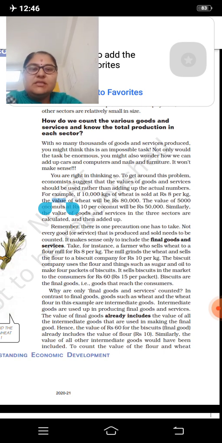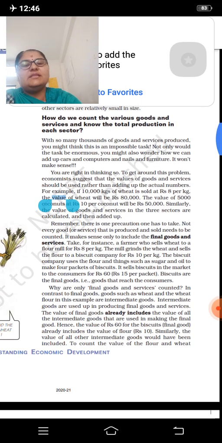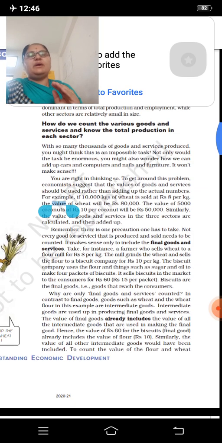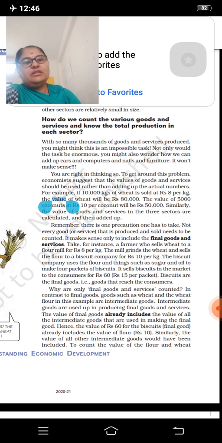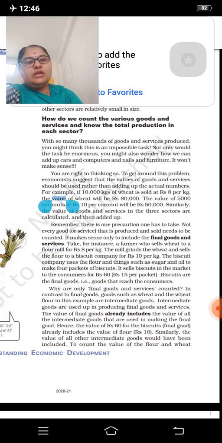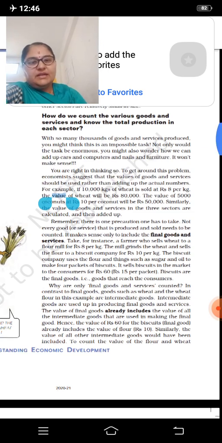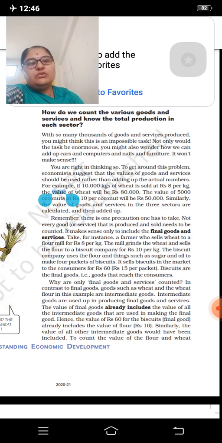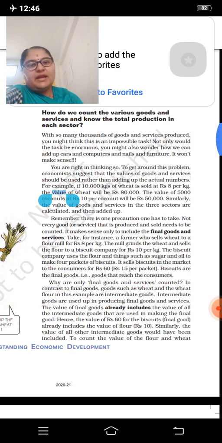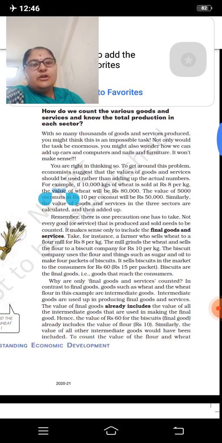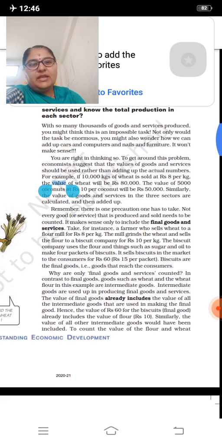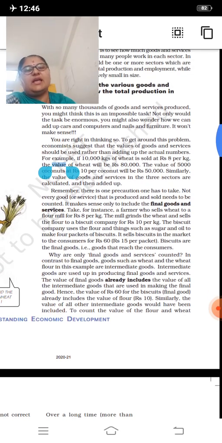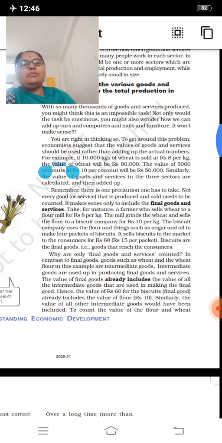Let us compare all these three sectors, that is the primary sector, secondary sector and tertiary sector. How many people are working in all these three sectors? How do we count the various goods and services and know the total production in each sector? With so many thousands of goods and services produced, you might think this is an impossible task. Not only would the task be enormous, you might also wonder how we can add up cars and computers and nails and furniture. It won't make sense.